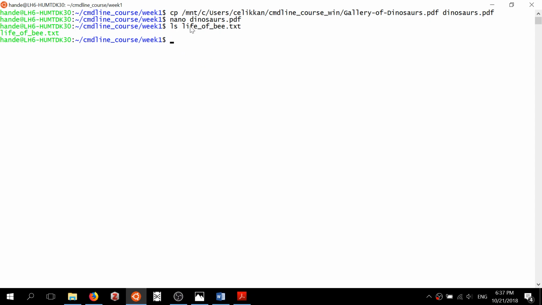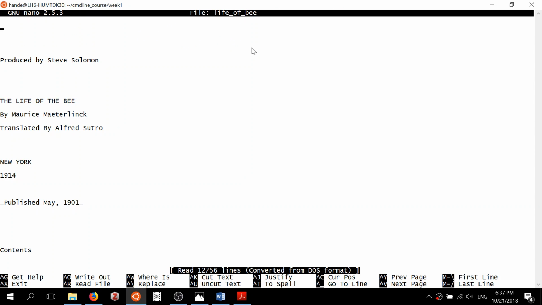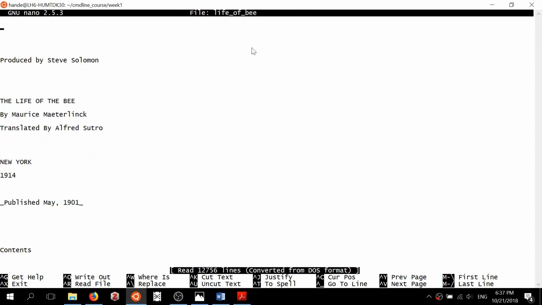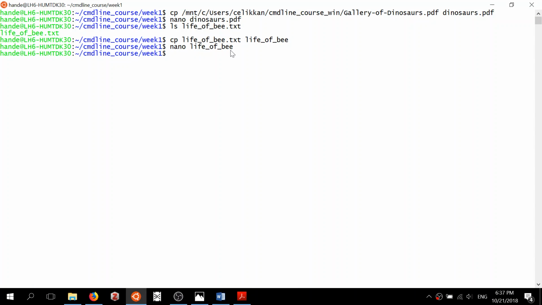For example, here from Life of B, we can remove this file extension. Like for example, I can copy Life of B to an extensionless version, and then again go and try to open this new version in Nano, which is completely okay because we didn't change the contents of the file. This is still a file that Nano is able to read. This is still a text file.